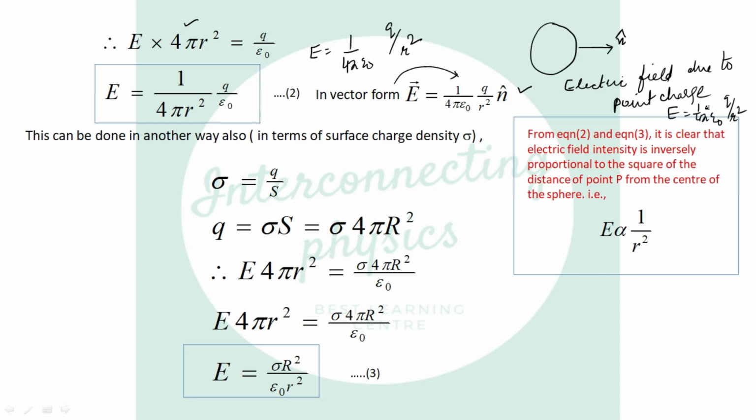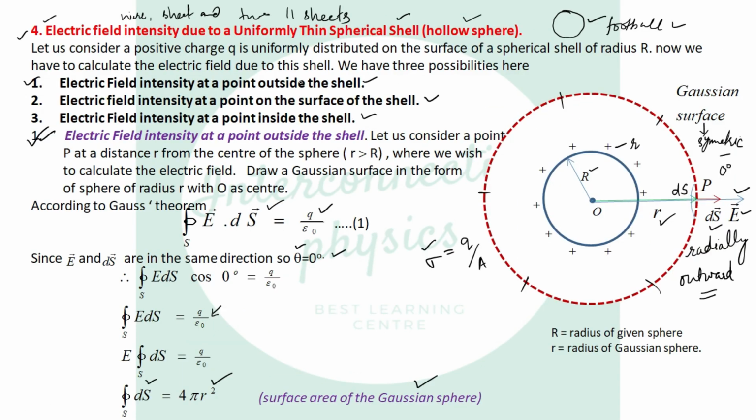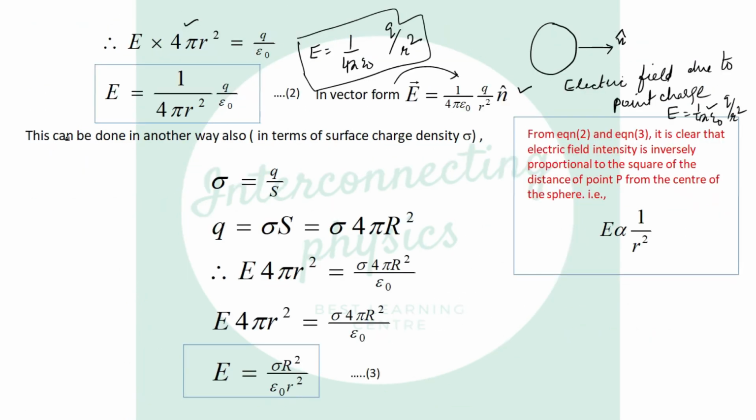Now this relation, electric field due to point charge, is the same as the relation calculated here. So it means if we take a point outside the spherical shell, then this shell will behave as a point charge, and the result will be E equals 1 over 4 pi epsilon naught Q over r square. You got this point? Then good.